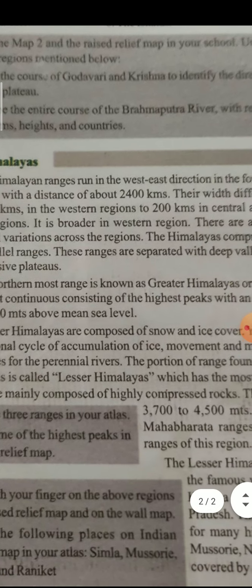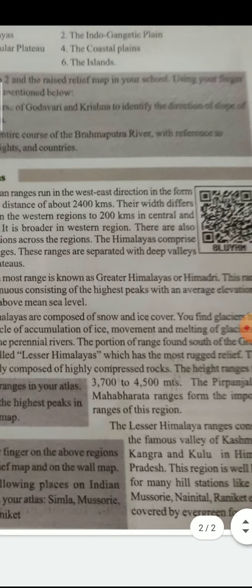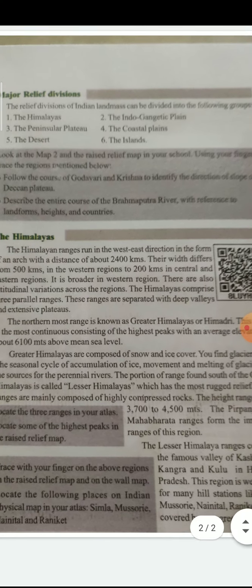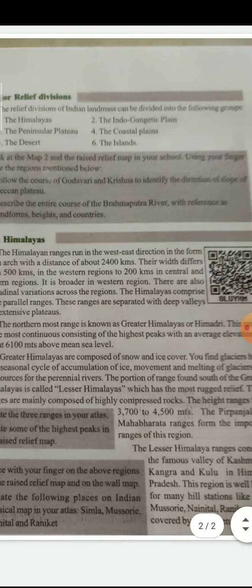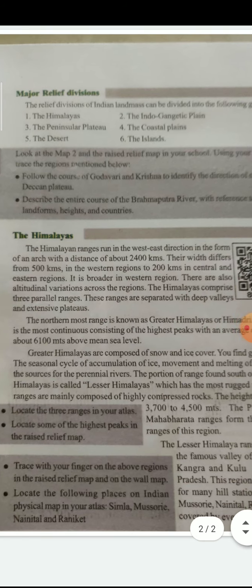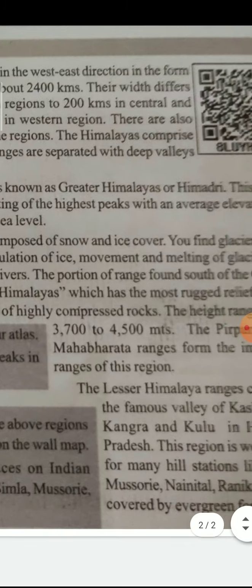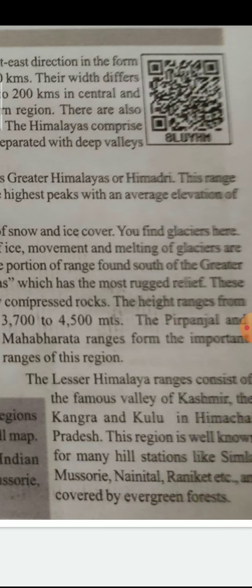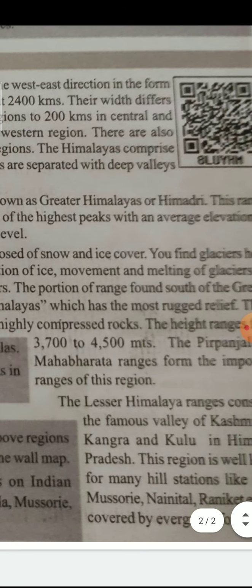Mount Everest, Nanda Devi, and Nanga Parbat, all these highest mountain peaks, are located in the Greater Himalayan ranges. The second one is the Lesser Himalayas, and the height of these ranges is 3,700 to 4,500 meters.